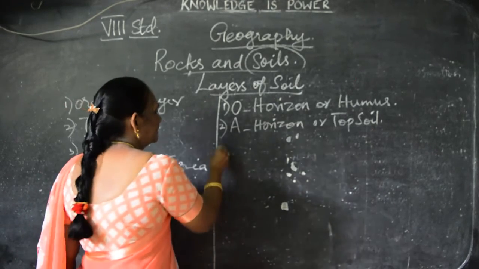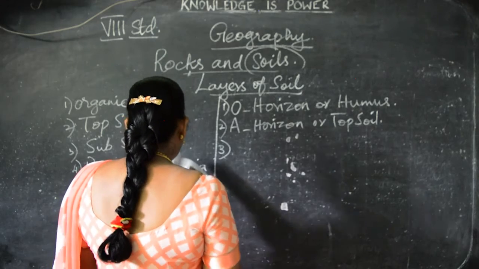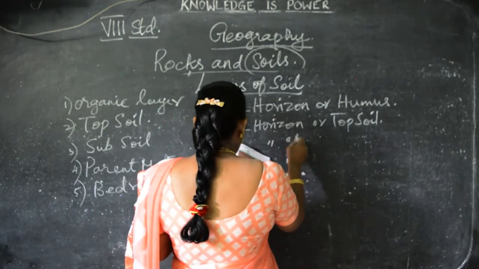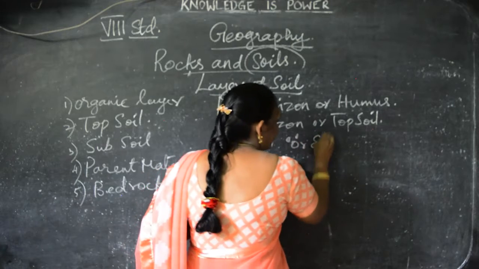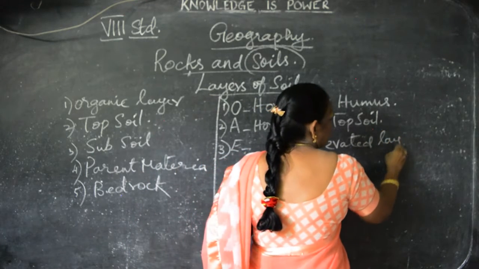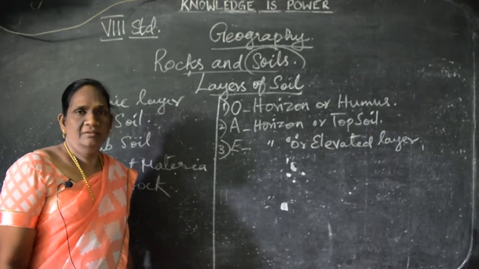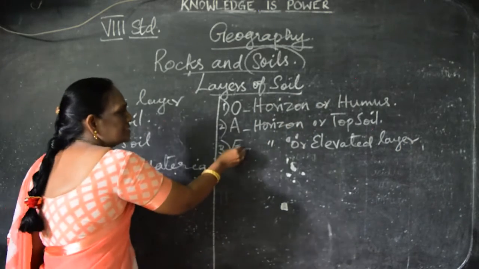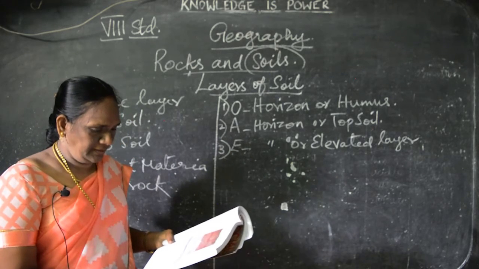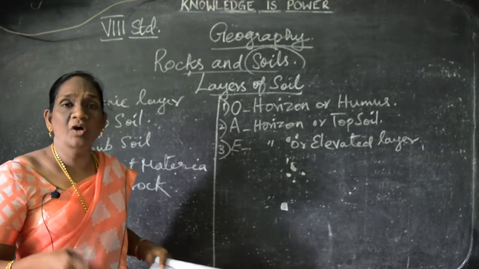And the third one is called horizon E, that is horizon or elevated layer. This is called E. In this elevated layer we can see the leached clay.